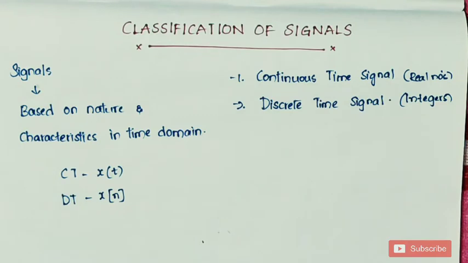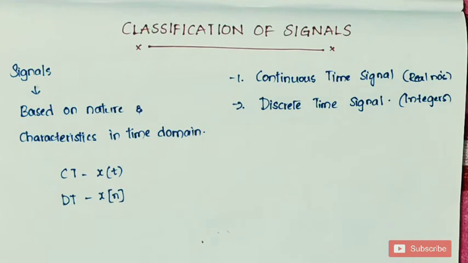There are two main points in this classification of signals. In continuous time signal the independent variable ranges over real numbers, whereas in discrete time signal the independent variable ranges over integers. The continuous time signal is denoted by x of t, whereas the discrete time signal is denoted by x of n.